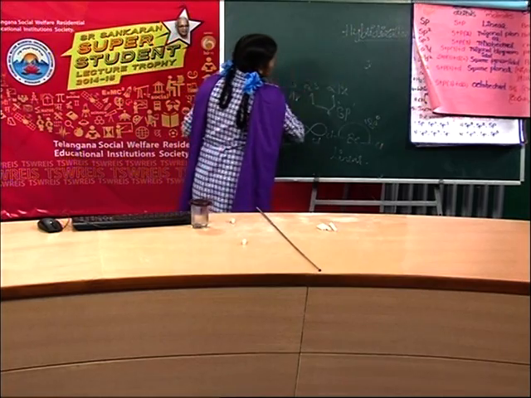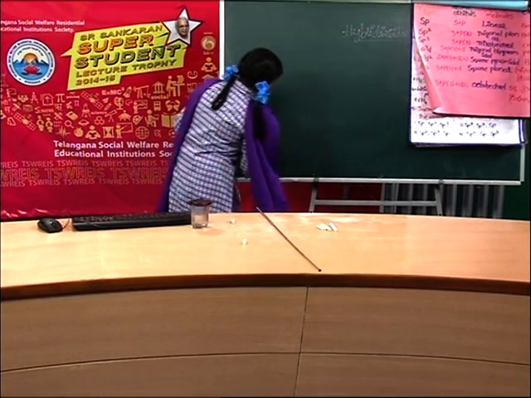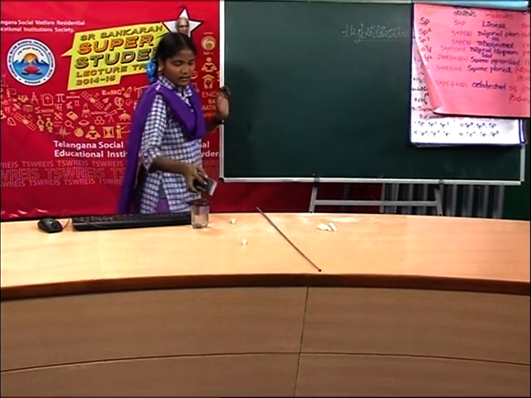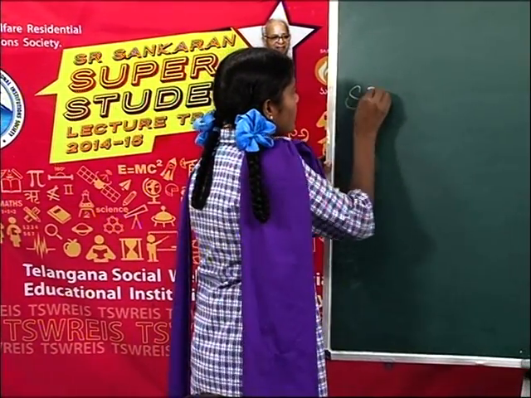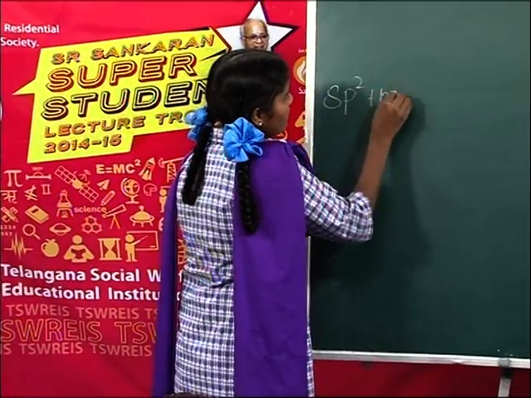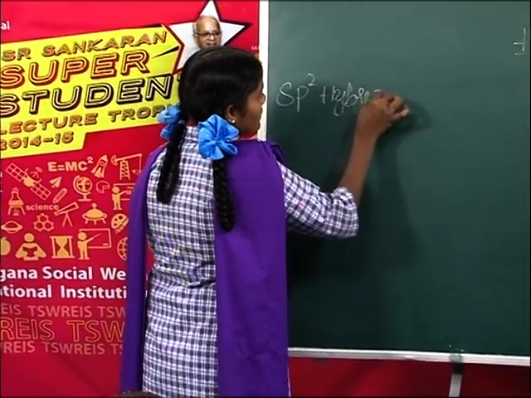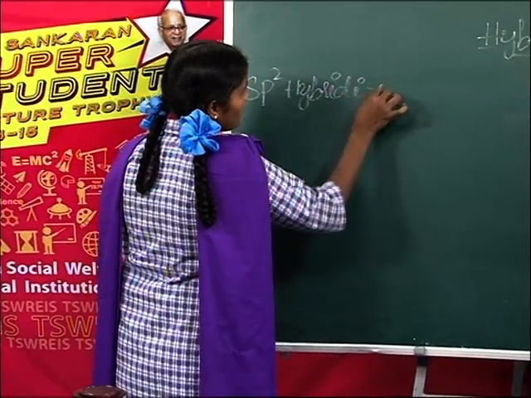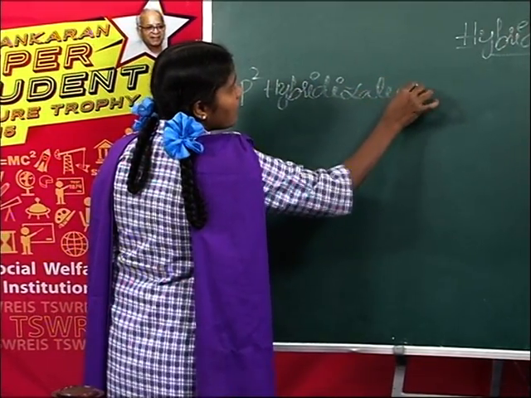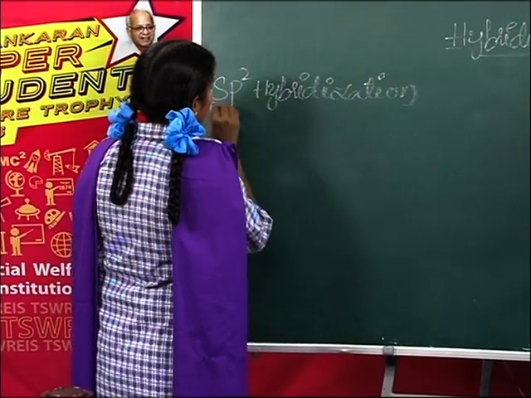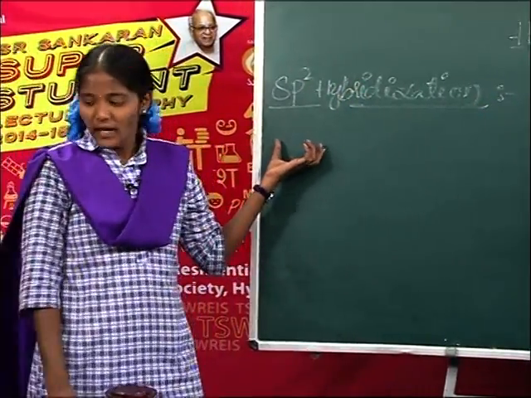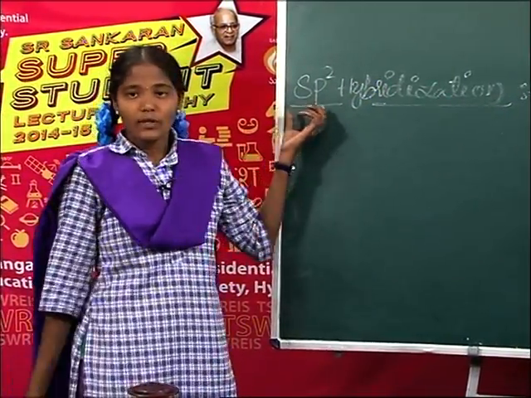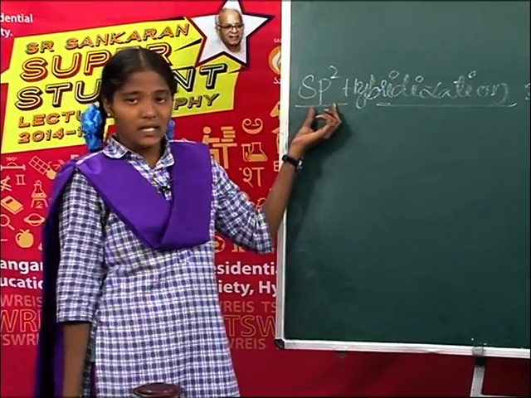Next one is sp2 hybridization. In this hybridization, one s orbital and two p orbitals intermix with each other.